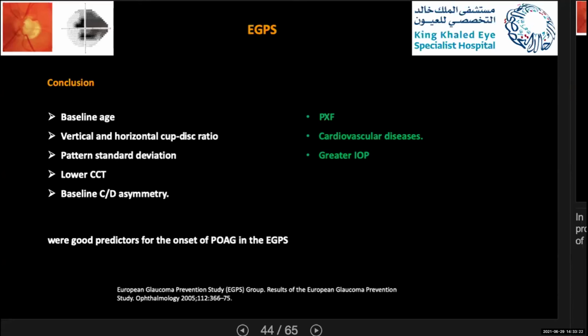And if you can see here, the other factors on the right, pseudoexfoliation, cardiovascular disease, and greater IOP, were significantly affecting the patient as a risk factor only in univariate analysis.